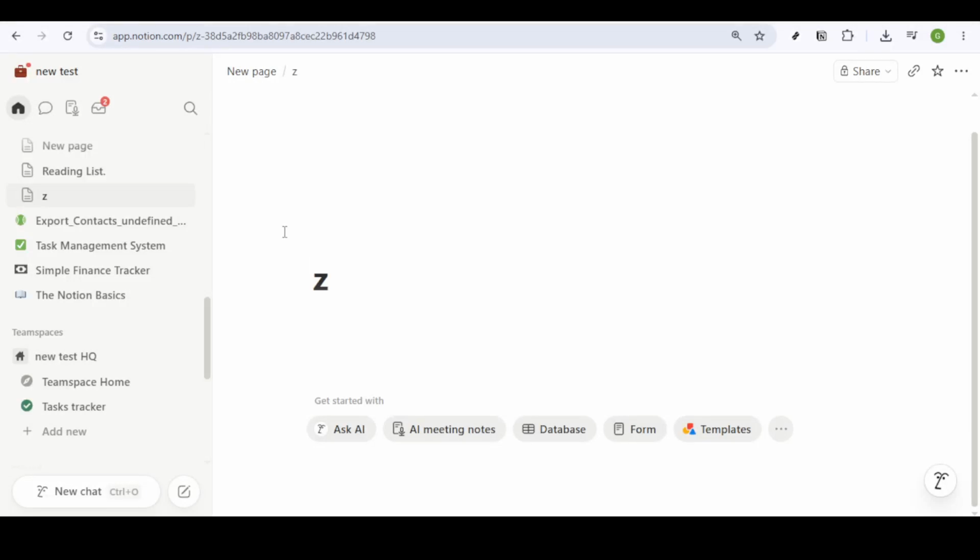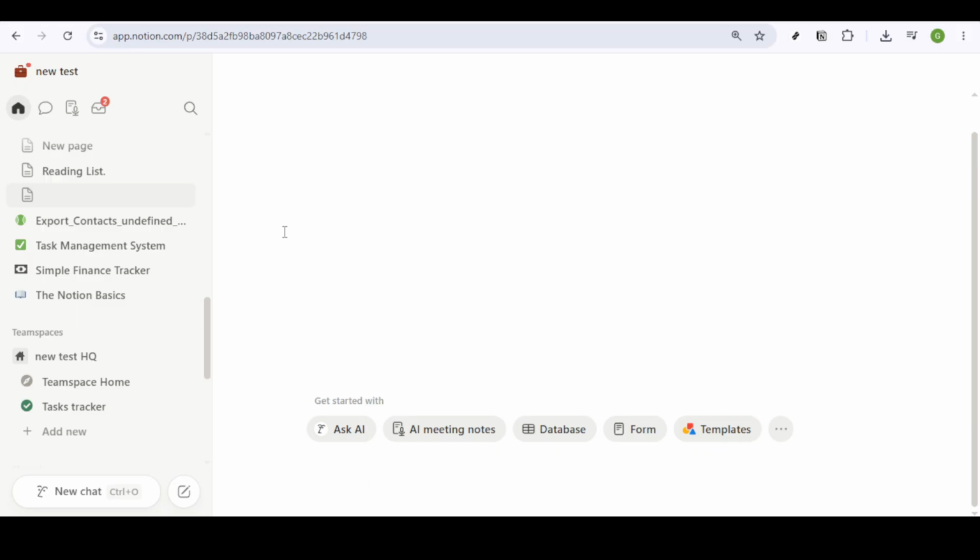In today's video, I'm going to teach you how to make a vision board on Notion. If you're someone who loves organizing your thoughts and aspirations digitally, then creating a vision board on Notion can be both inspiring and practical. Notion provides a versatile workspace that allows you to create a personalized vision board tailored to your unique goals and dreams.